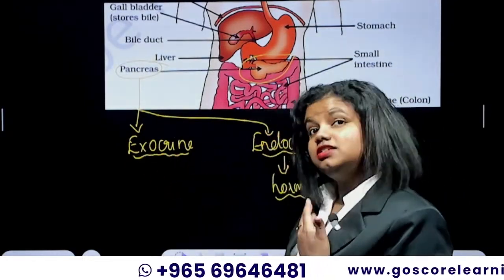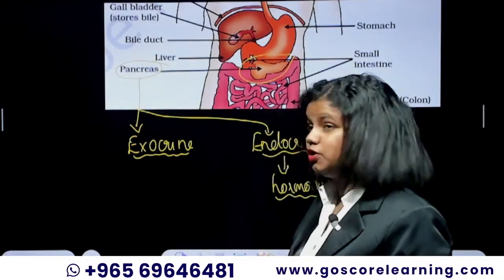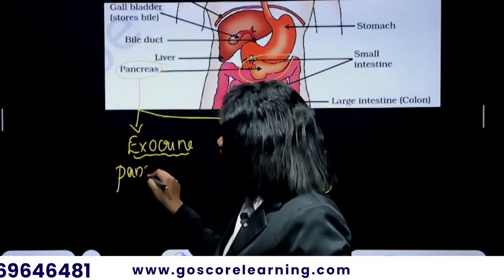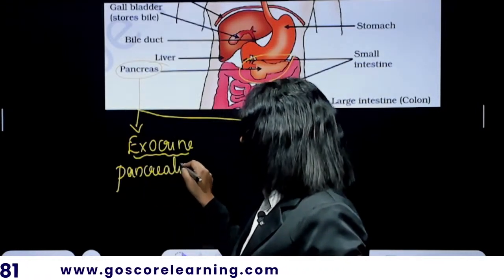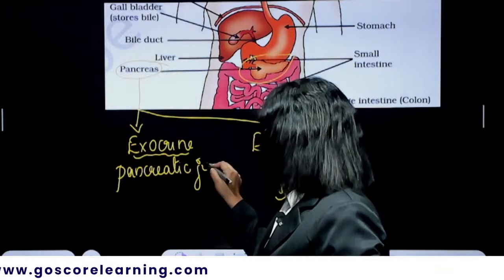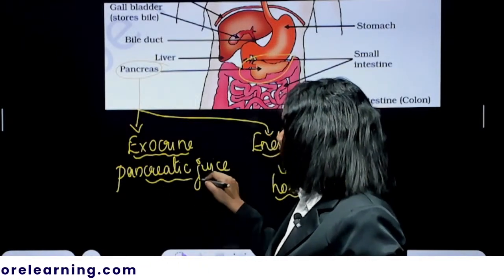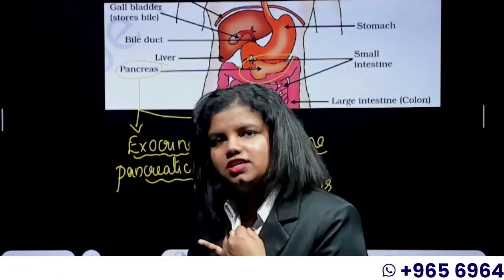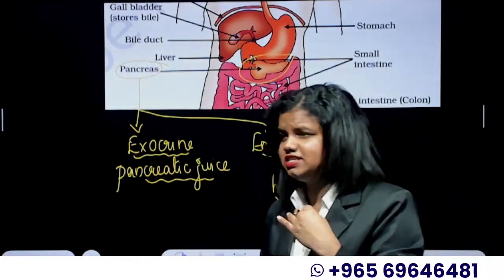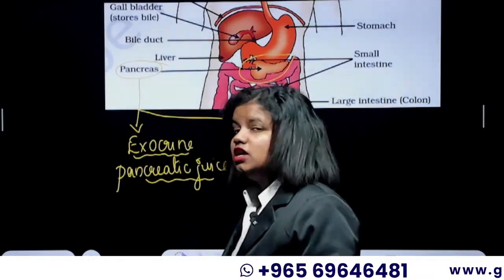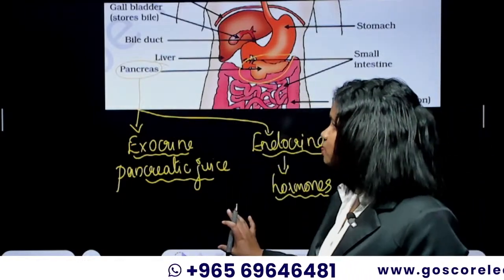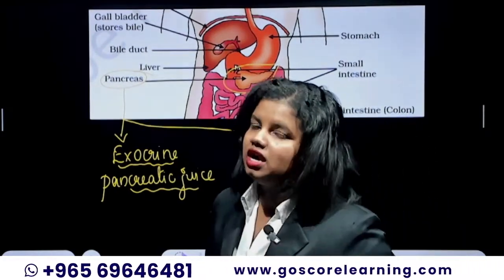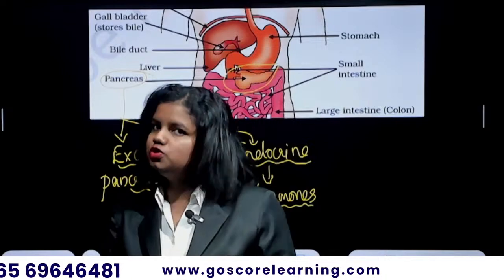But the exocrine part of the pancreas produces the pancreatic juices, pancreatic enzymes. This juice has a lot of enzymes. It has lipases, amylases, and proteases. All these enzymes produced by the pancreas take part in the upcoming food digestion.